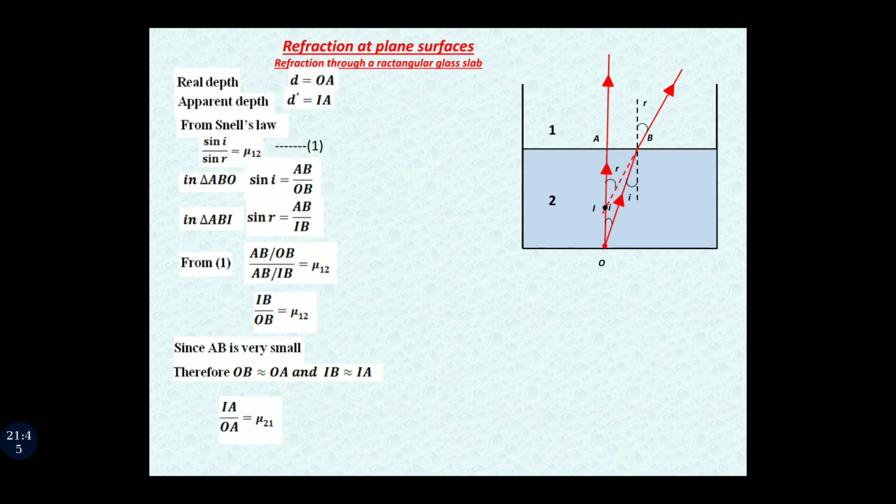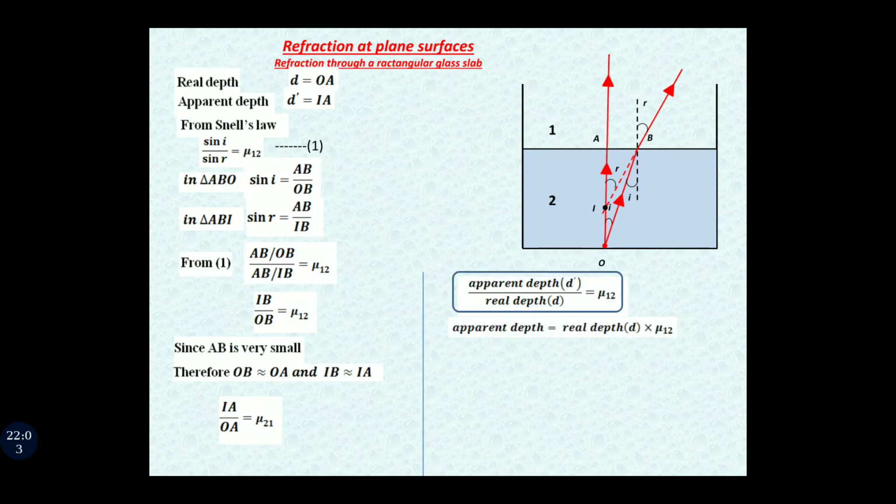IA is our apparent depth, defined as D dash, and OA is our real depth, defined as D. So apparent depth upon real depth is equal to mu 1 2, and from here the apparent depth is equal to real depth multiplied by mu 1 2. So D dash is equal to D multiplied by mu 1 2.